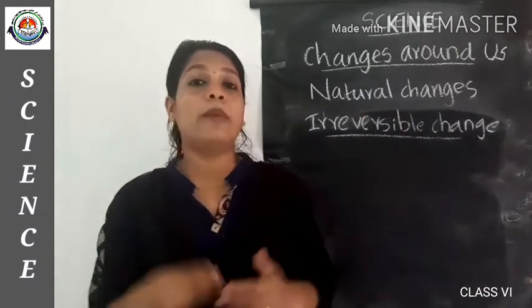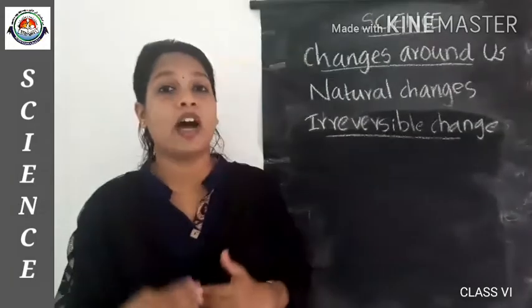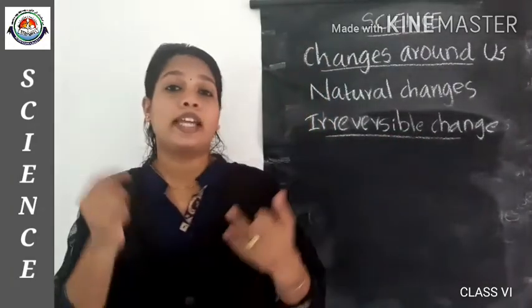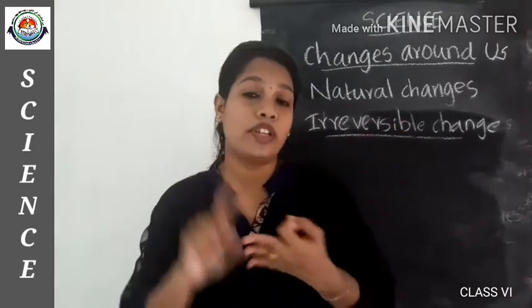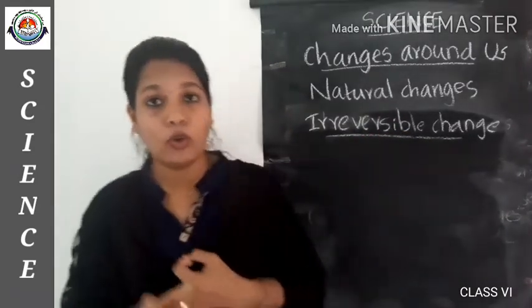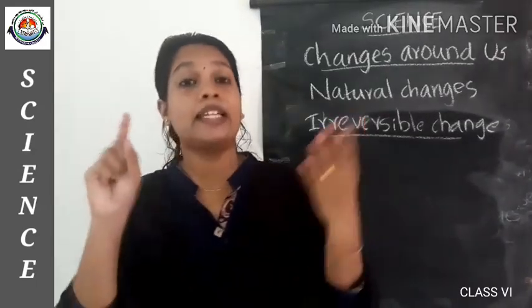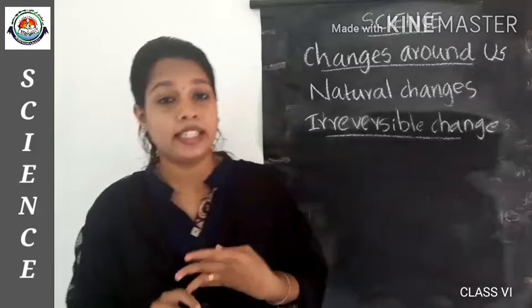So these are the main irreversible changes that occur in our daily life. That is burning of paper and wood, then rusting of iron, then conversion of wheat grains into wheat flour, then burning of crackers, aging of living beings, then grinding of something.